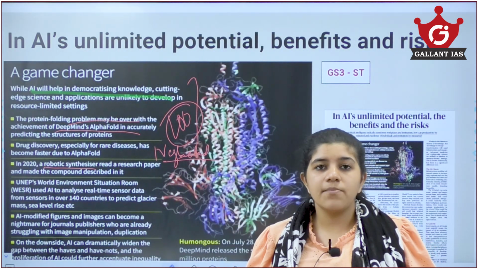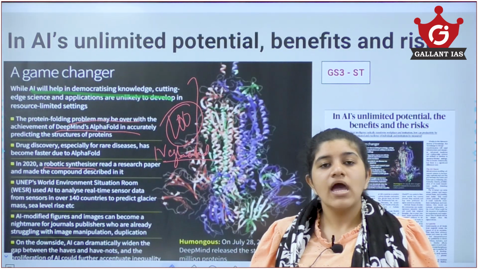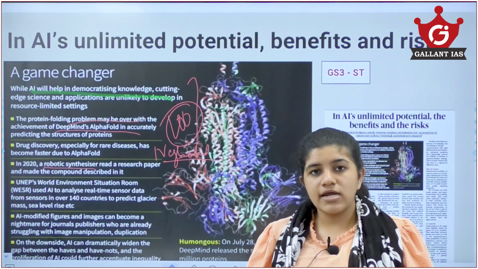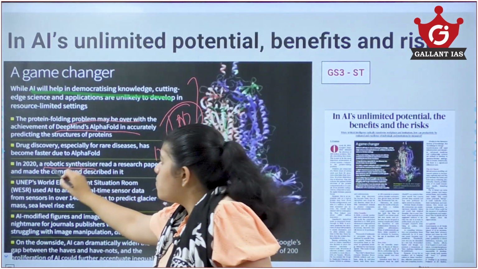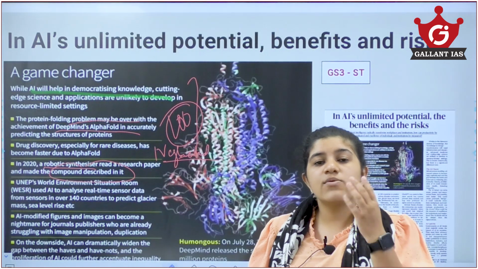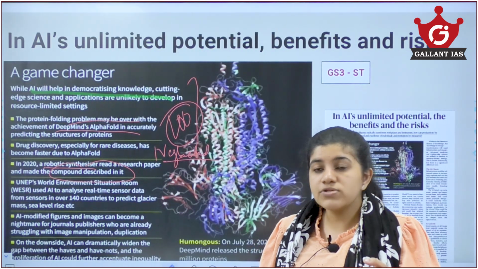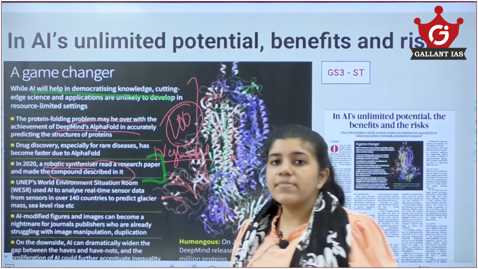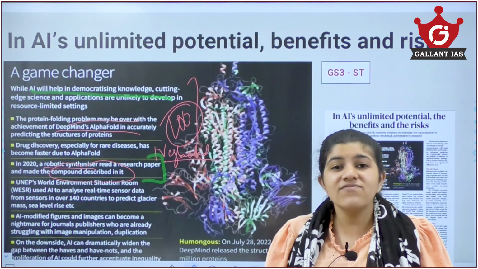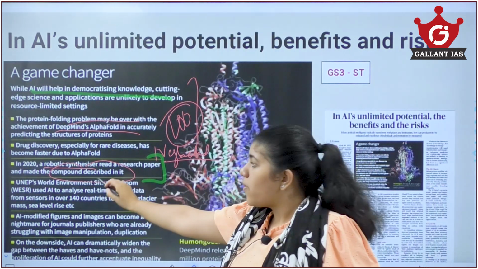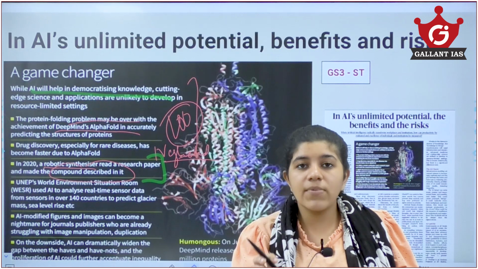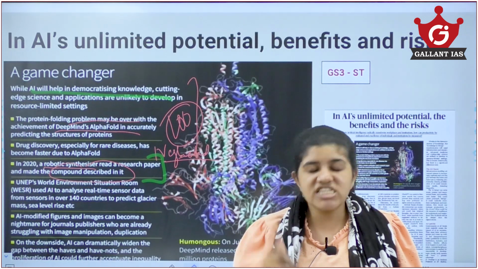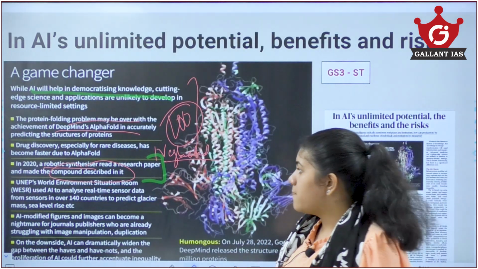It read the chemistry report and, without any human interference, created by itself the chemical compound that was described in that paper. You see how development happens in artificial intelligence even without human interference. That robotic synthesizer was able to create a chemical compound by itself just by reading its research paper.